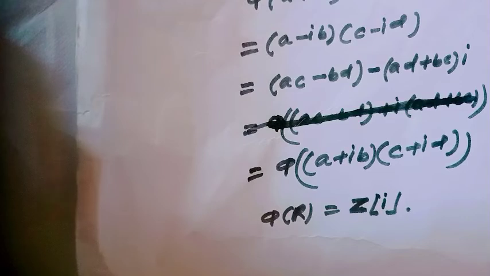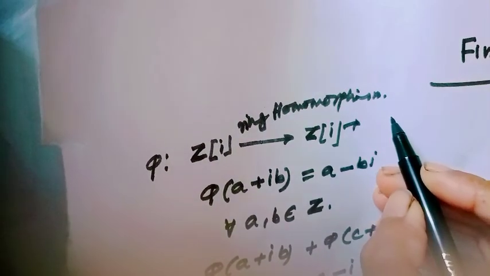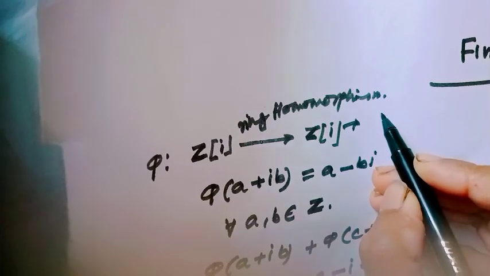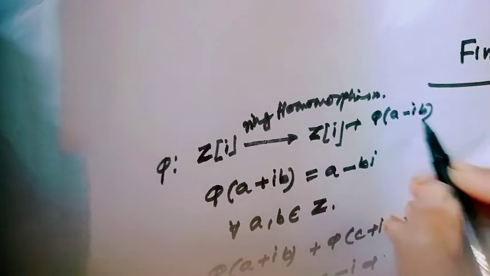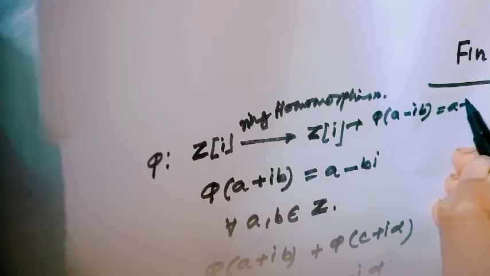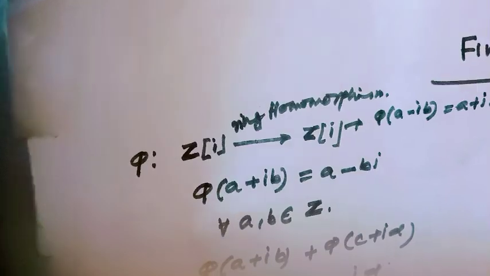This mapping is also onto because here the element looks like A plus iB and phi of A minus iB equals A plus iB. Therefore, this mapping is onto.